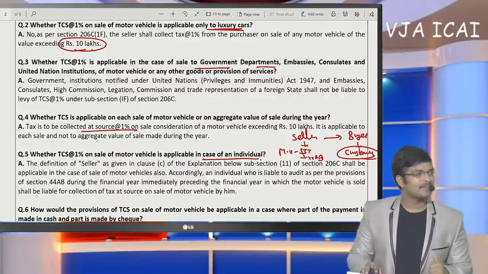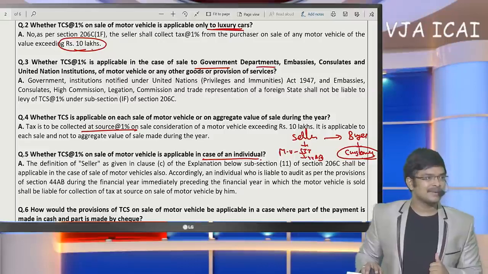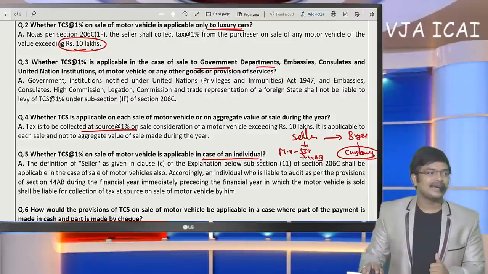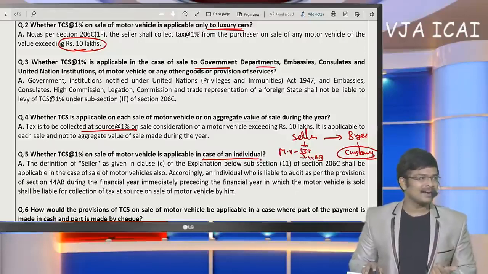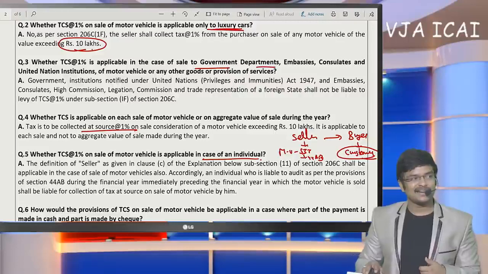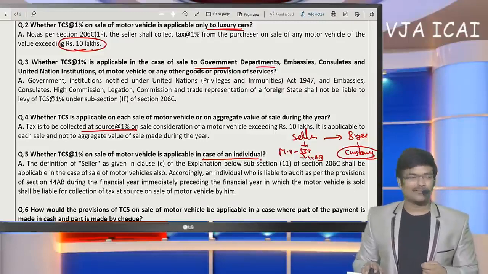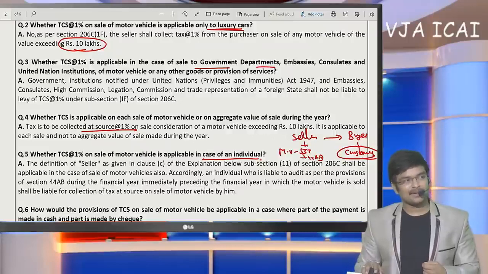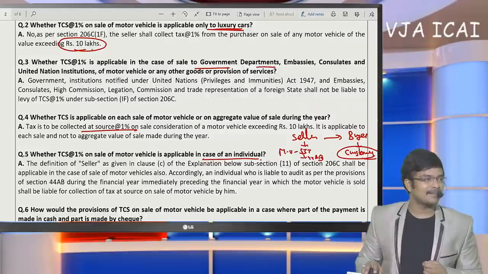194A in joint holder, who pays TDS? Sir, if you submit both PANs, they deduct proportionately. If you submit only one PAN, based on that one PAN only they will deduct. It is at your discretion whether you disclose or not. Contractor supplying electrician to a company, 194C or 194J? 194C has to be attracted, not 194J. They do not come under the professionals definition. Only for notified professions will 194J get attracted.